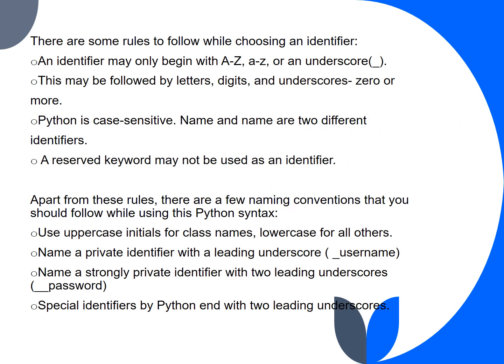There are some rules to follow while choosing an identifier. An identifier may only begin with A to Z or an underscore. It may be defined by letters, digits, and underscores, zero or more. Python is case sensitive. A reserved keyword may not be used as an identifier. Use uppercase initials for class names, lowercase for all others. Name a private identifier with a leading underscore. Name a strongly private identifier with two leading underscores. Special identifiers defined by Python start and end with two underscores.